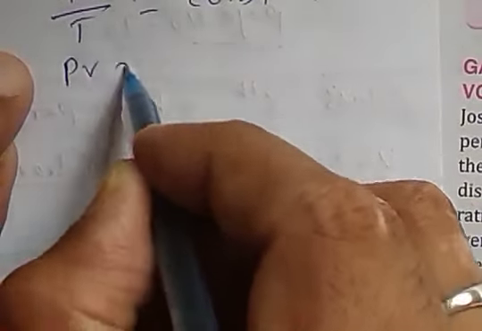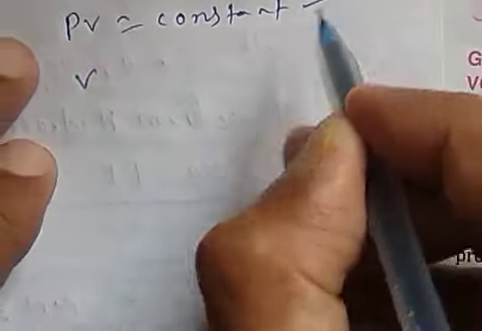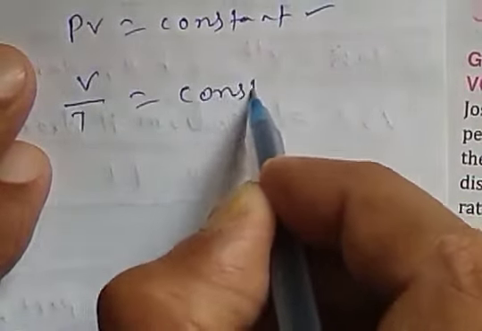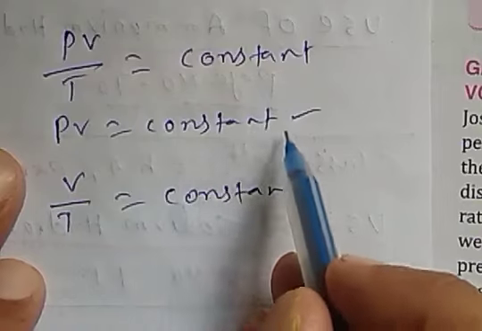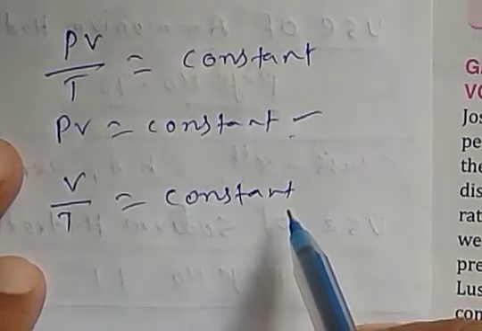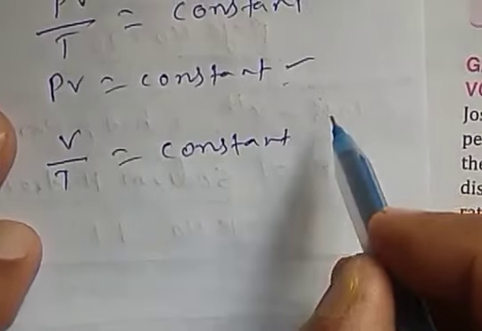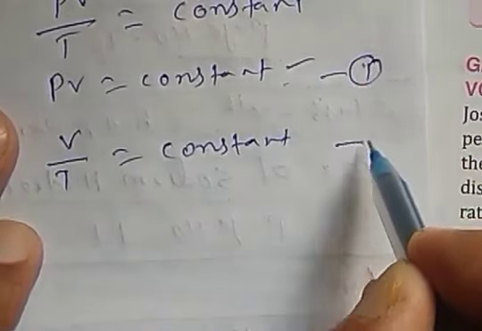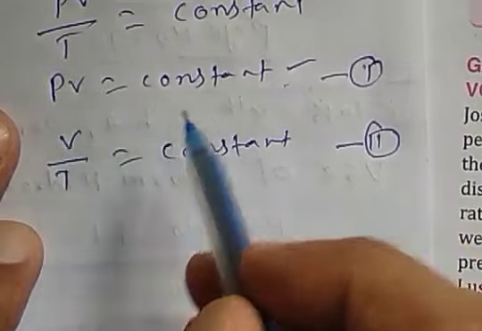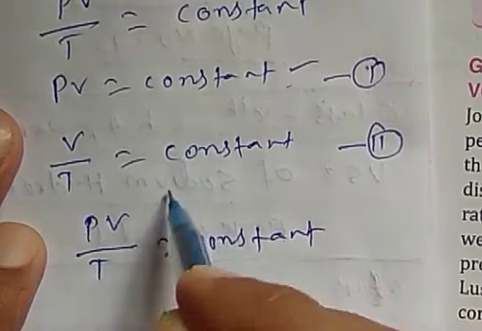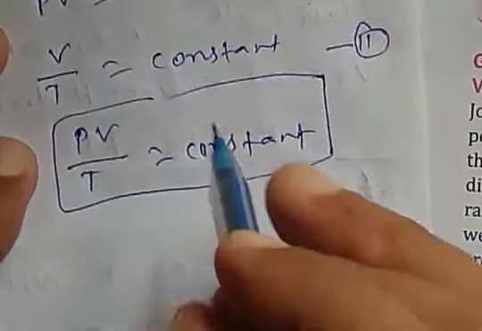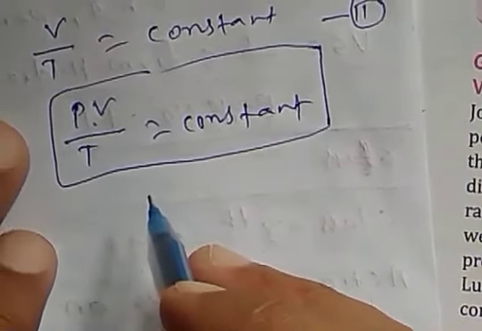PV equals constant according to Boyle's law, V by T equals constant according to Charles' law. So combine both the equations, this is the first equation, this is the second equation. So PV by T equals constant, no doubt.